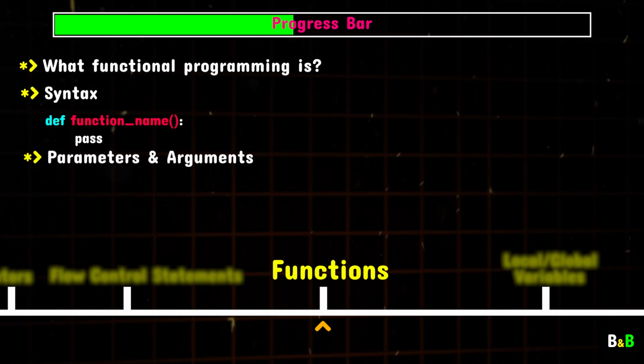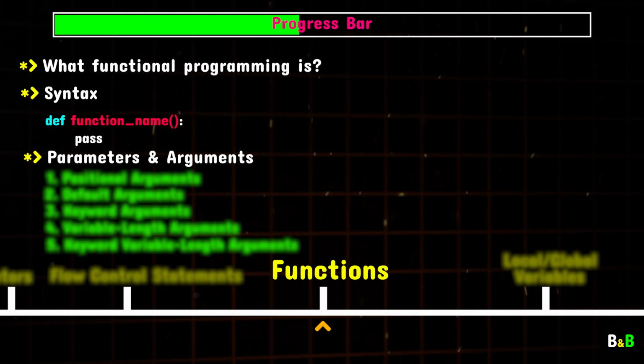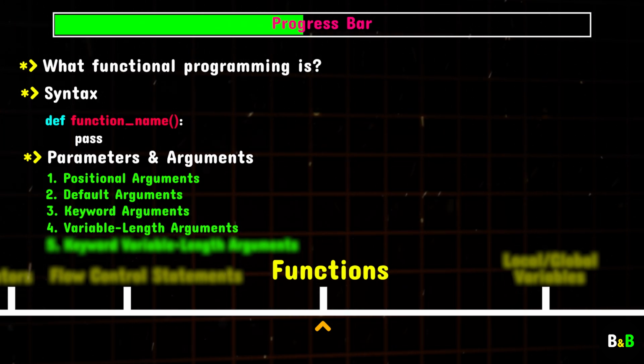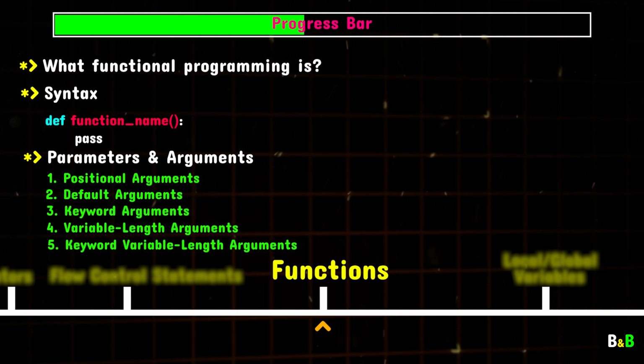Next, we'll dive into parameters and arguments. These are what allow us to make our functions dynamic. By passing inputs to a function, we can adapt it to handle different scenarios without rewriting the same code. As we go deeper, we'll explore the 5 types of argument passing mechanisms in Python. These include positional arguments, default arguments, keyword arguments, variable length arguments, and keyword variable length arguments.